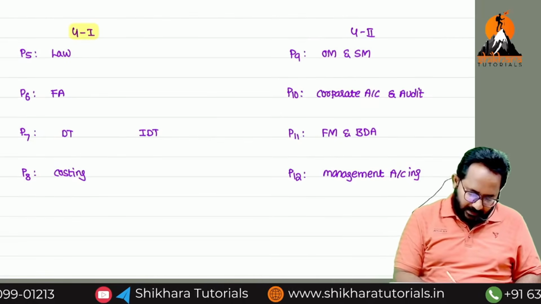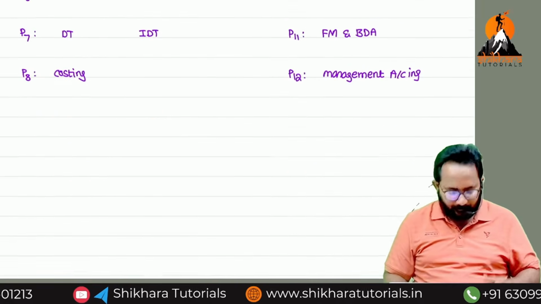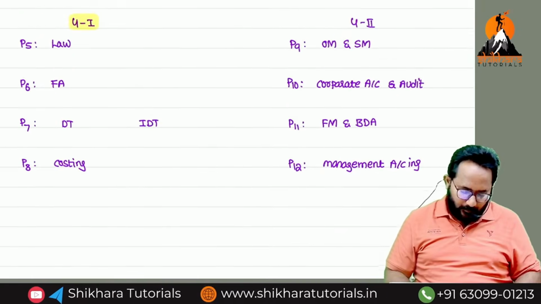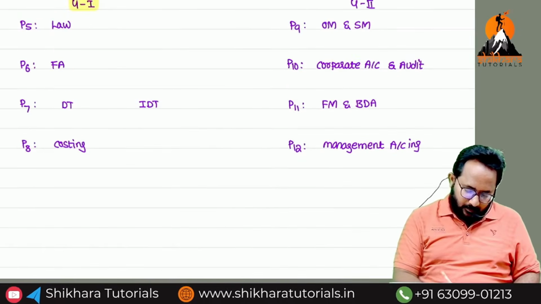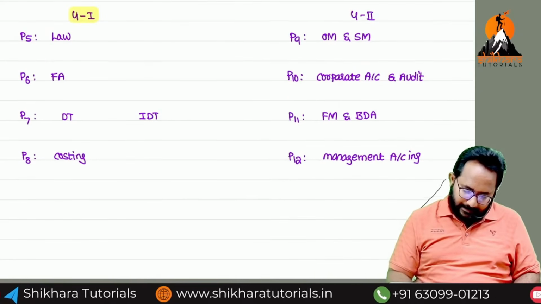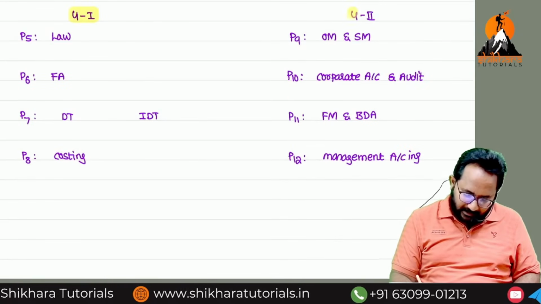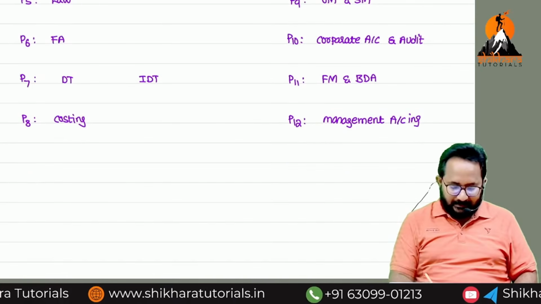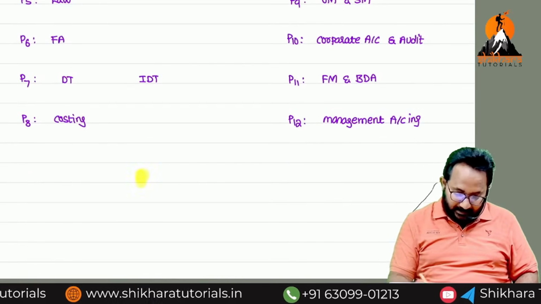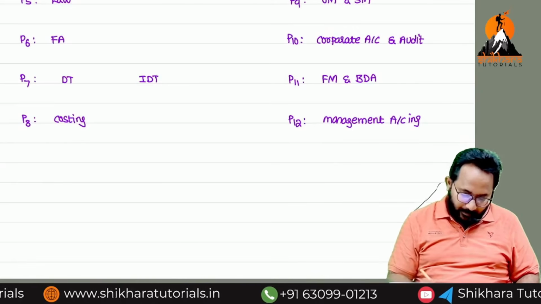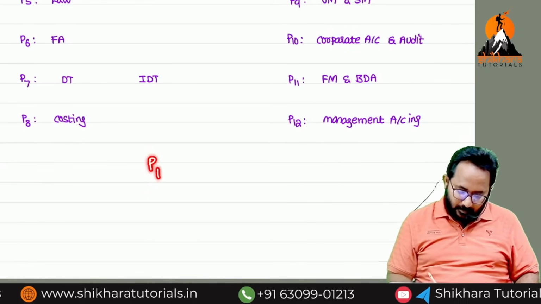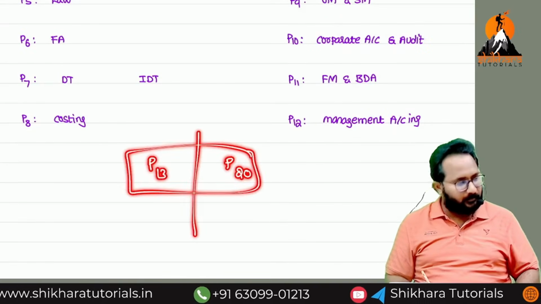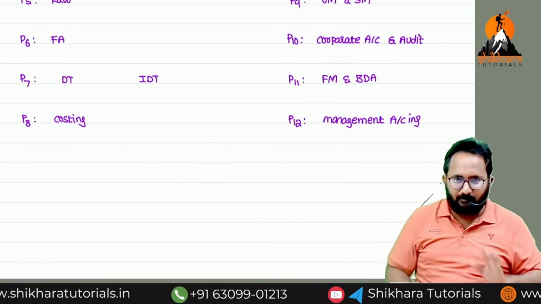Is there any idea about the paper pattern? Now, these are the 8 papers we have to learn at CMA Inter level. Then what about Final? Paper number 13 to paper number 20. In that also we have 2 groups, 8 papers, the same pattern.